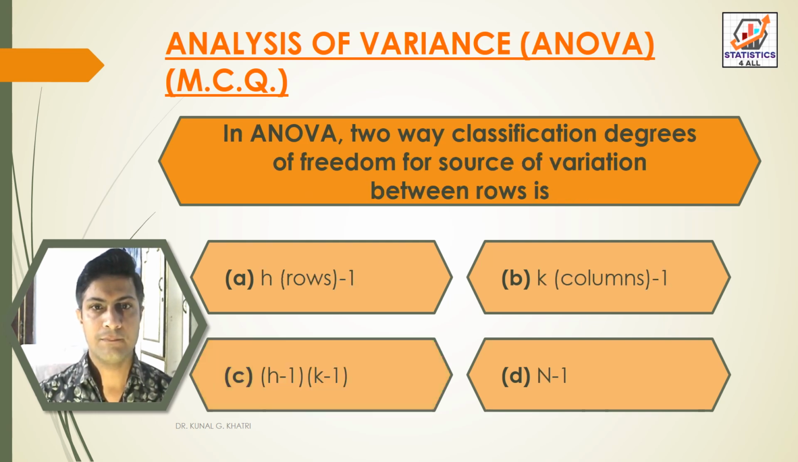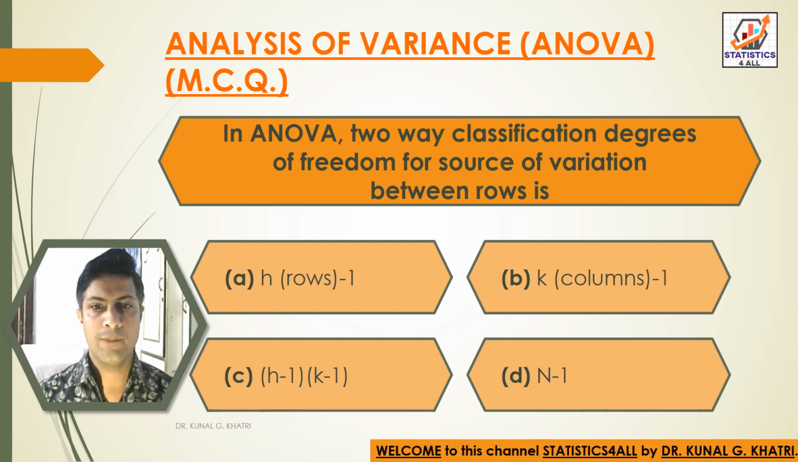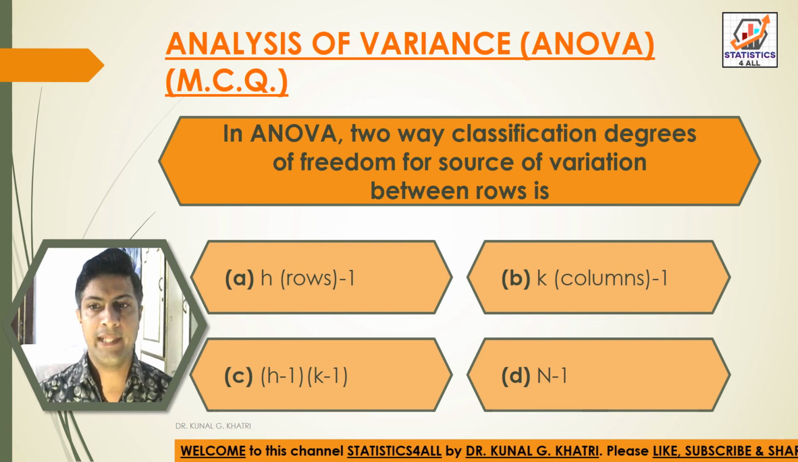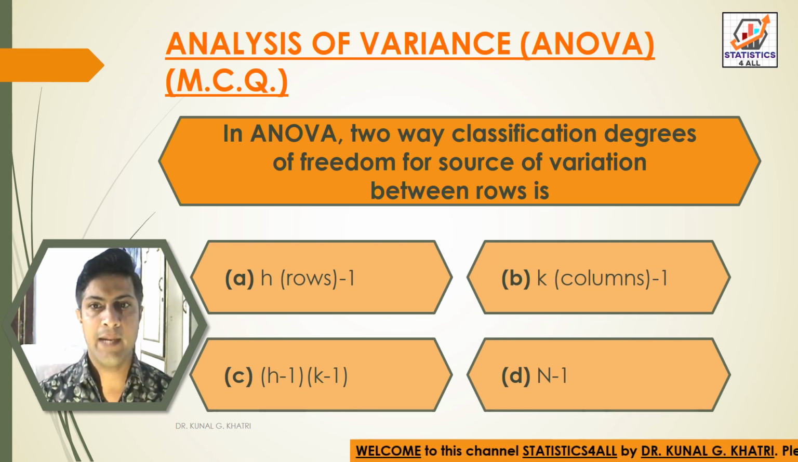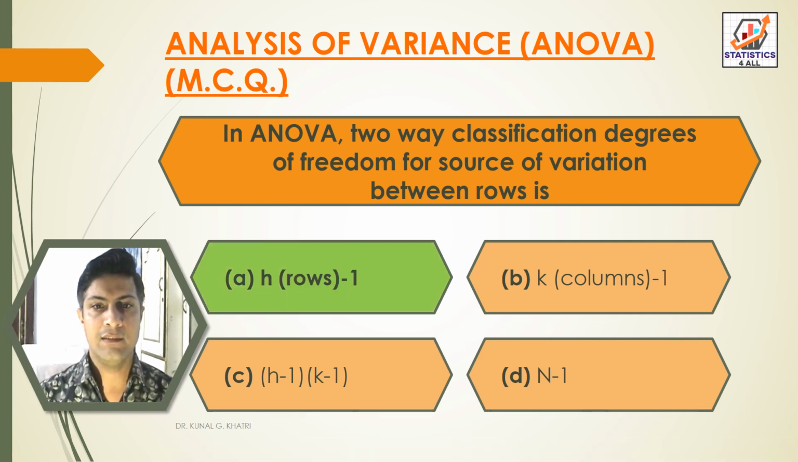Next question: in ANOVA two-way classification, degrees of freedom for source of variation between rows is: option A, H, that is rows, minus 1; option B, K, that is columns, minus 1; option C, H minus 1 into K minus 1; option D, capital N minus 1. So here we have answer option A, H, that is rows minus 1. In ANOVA two-way classification, degrees of freedom for source of variation between rows is H, rows, minus 1.